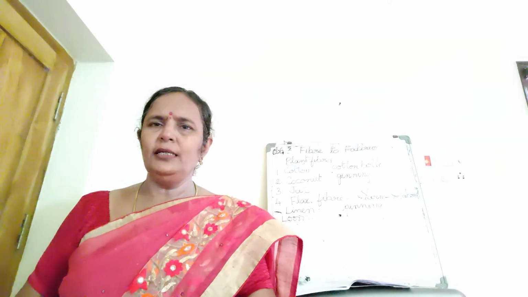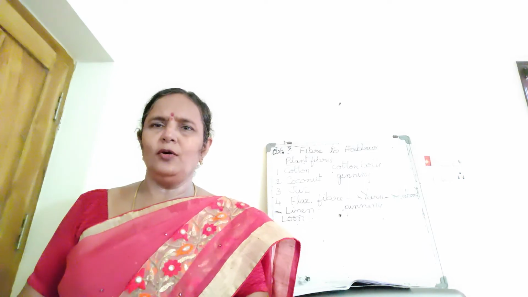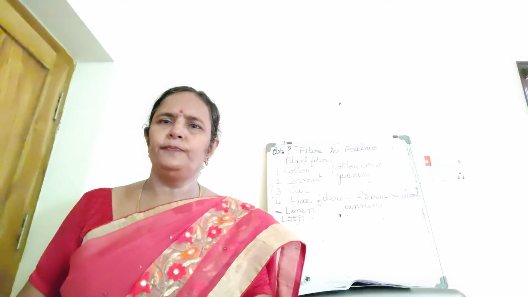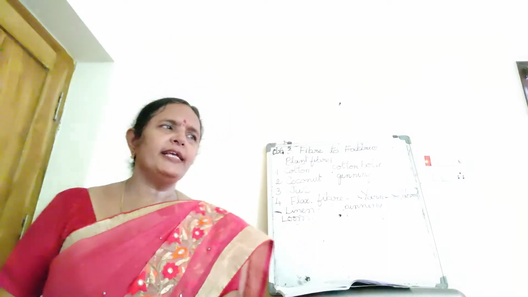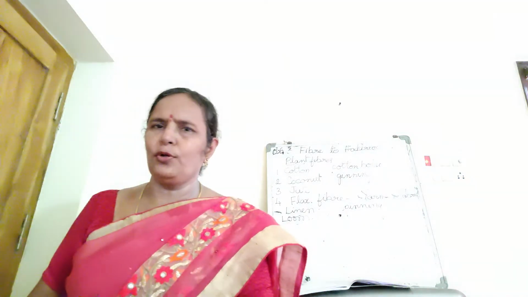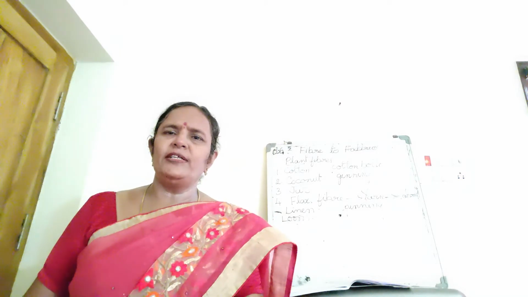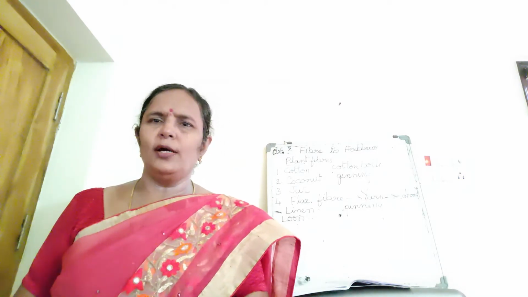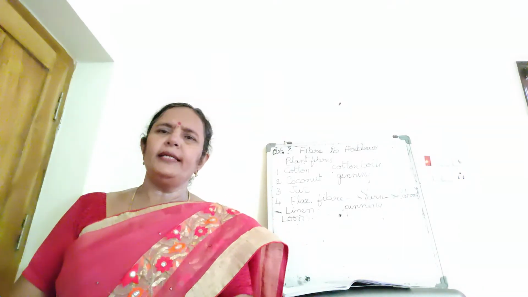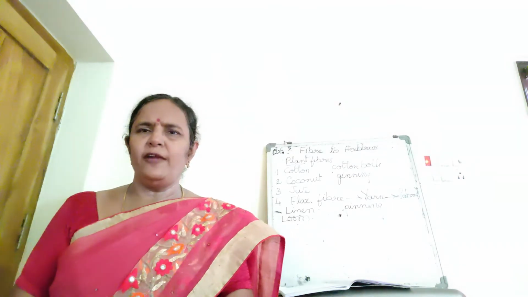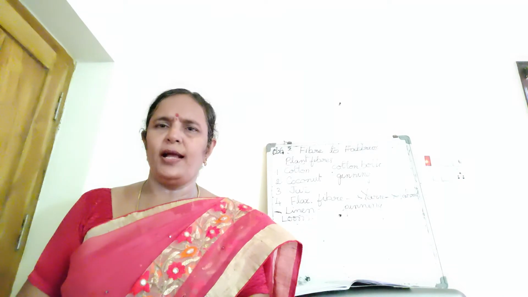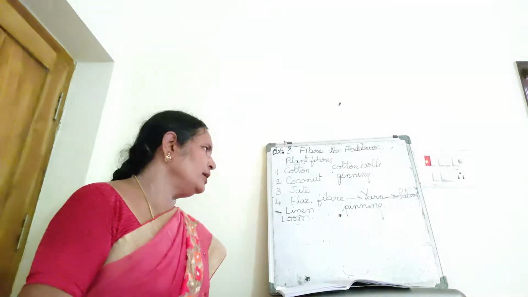So these are all made of jute fiber. Jute fiber is obtained from the stems of the jute plant. And next one is flax. Flax is not grown in our country. It is grown in western countries. That fiber is also costly. It is linen and it is good for health because it is a natural fiber, and this is obtained from the stems of the flax plant. That is about linen fiber.